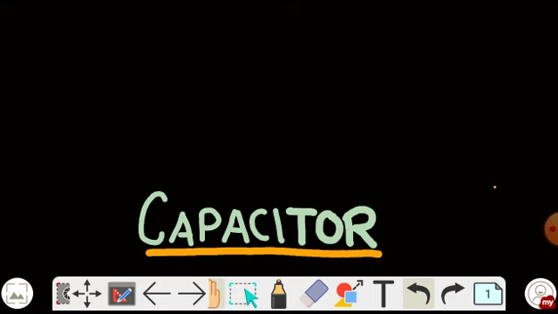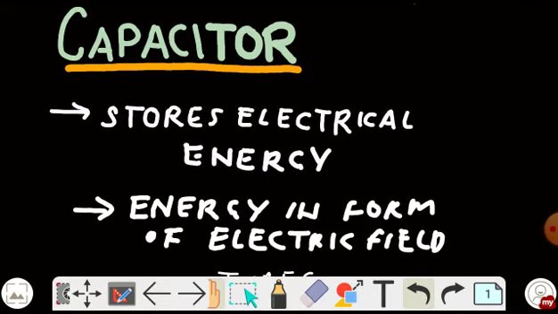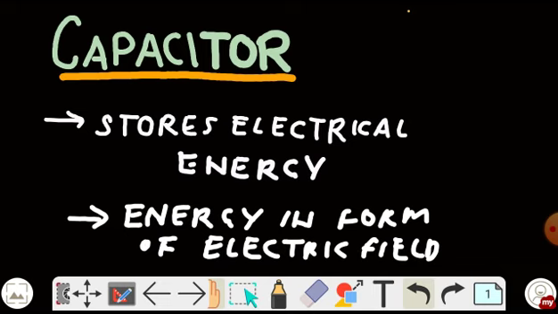So let's first define capacitors. What is a capacitor? A capacitor is a device which stores electrical energy, and that electrical energy is stored in the form of electric field. Now, the question arises, why do we need to store electrical energy?